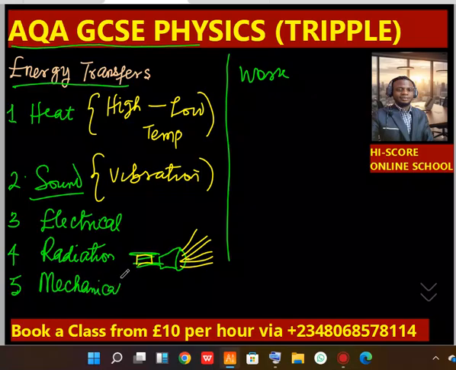Mechanical energy is simply obtained when a force moves a distance. For example, when someone pushes an item with a force, and this item moves from here to here, energy has been transferred to mechanical means. So these are the 5 energy transfers that you need to master for your AQA